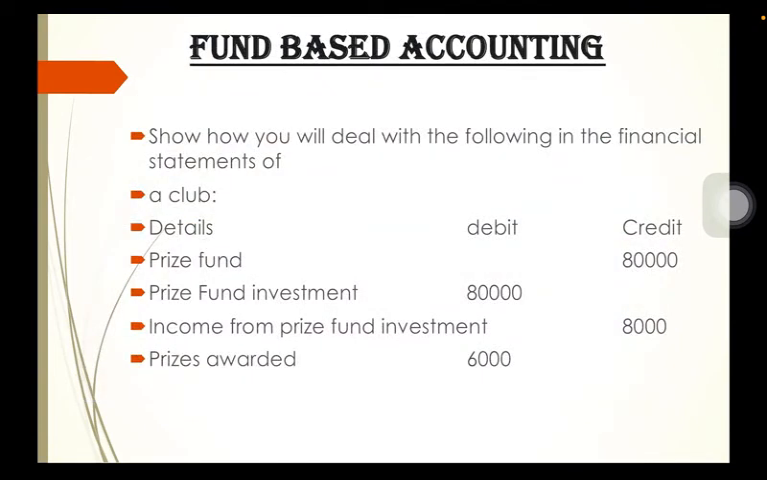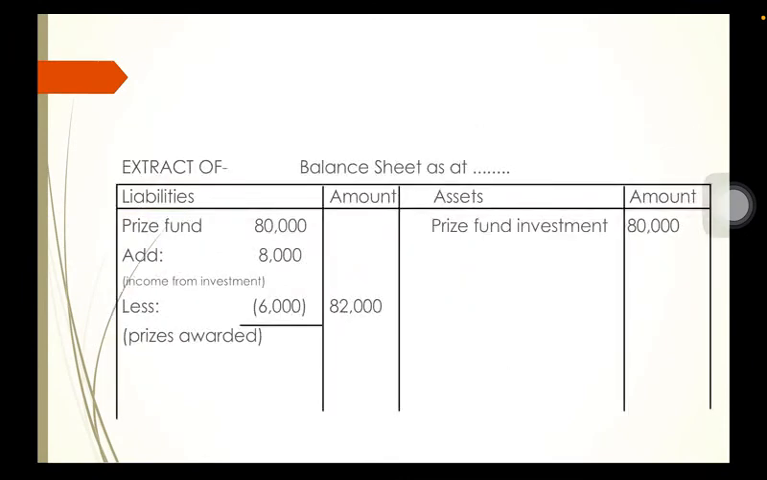Next concept can be fund based accounting, where for a specific purpose, if funds are maintained, then how we have to record these in the books of account. So we'll understand with the help of a question. Here you can see prize fund is there, the amount is 80,000. Prize fund investment is also 80,000. Income from prize fund investment is 8,000, and prizes awarded are 6,000. So how to do the accounting of this?